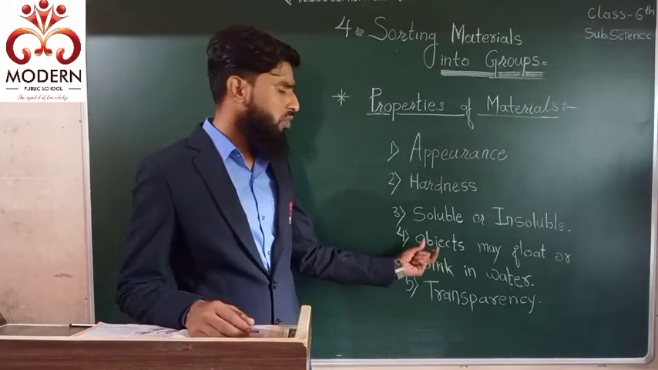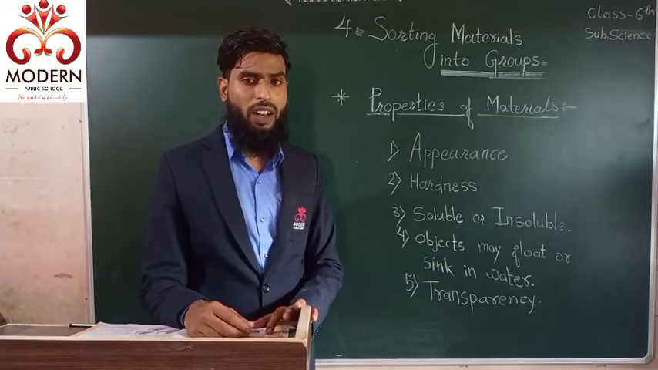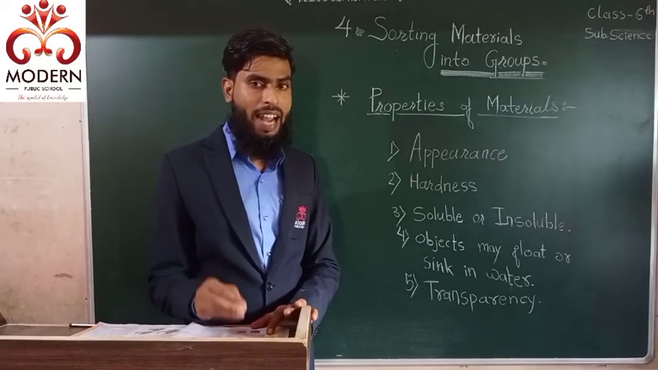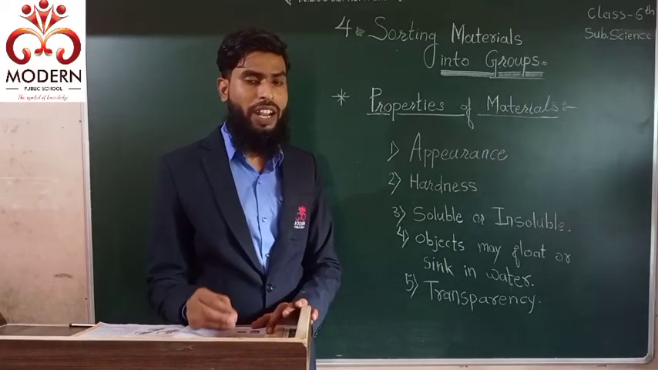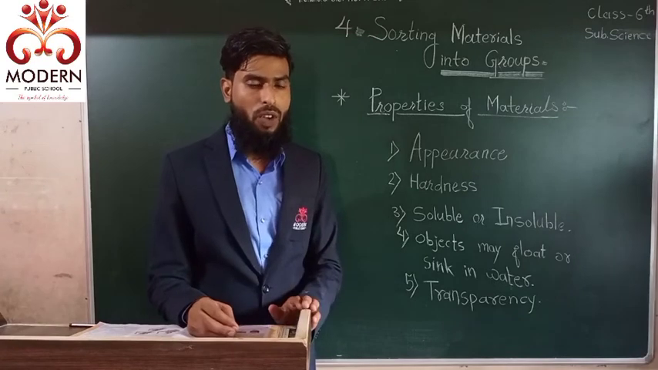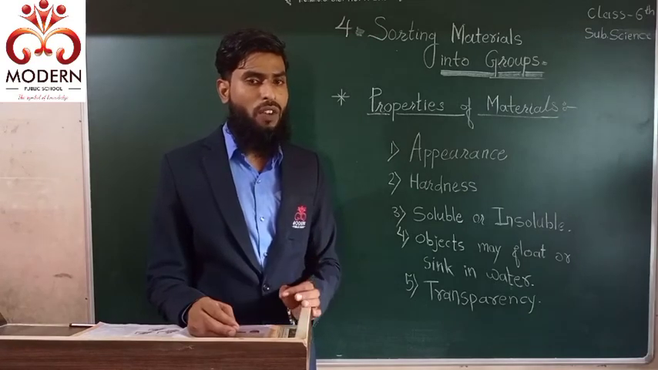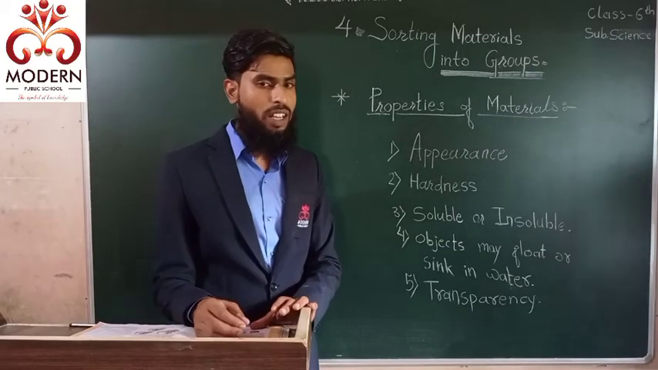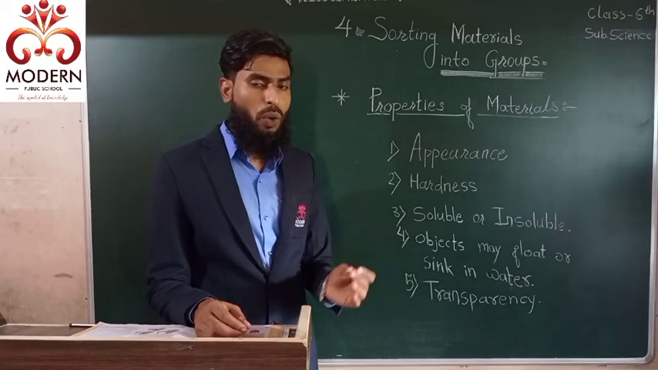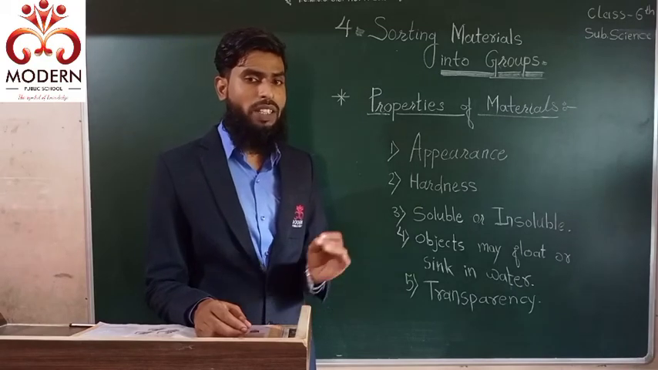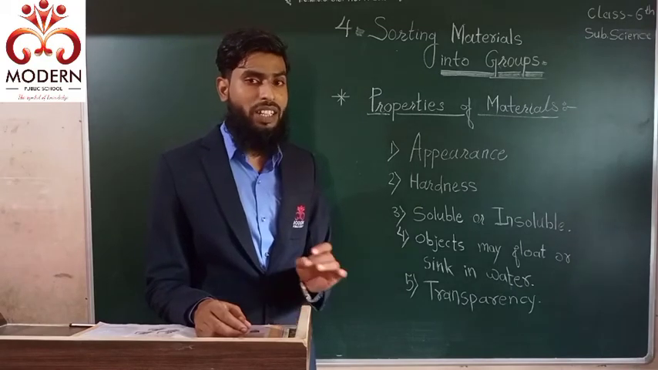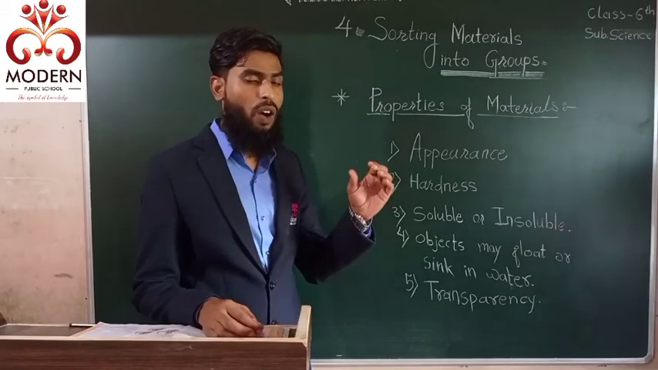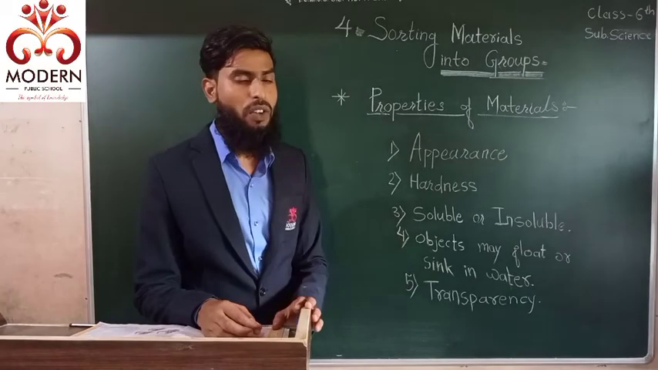But a few objects, for example wood, paper, plastic, objects like that, all float on the surface of water. Why? What is the reason for that? Why do these objects float on the surface of water? Because plastic, wood and paper are all light in weight, and because of their lighter weight they all float on the surface of water.